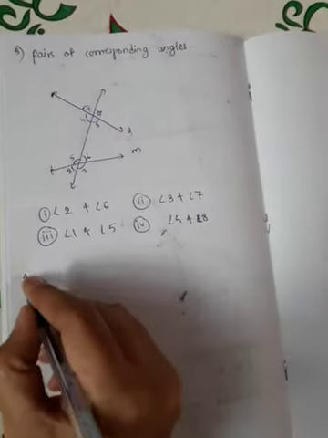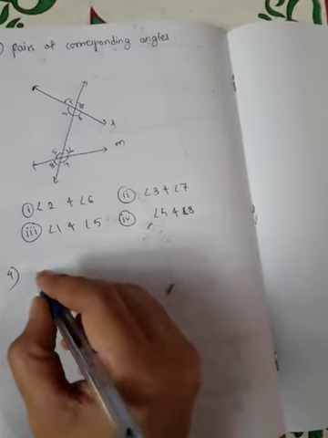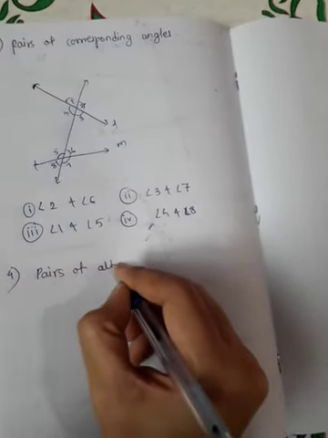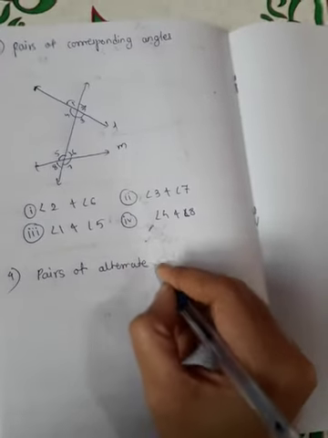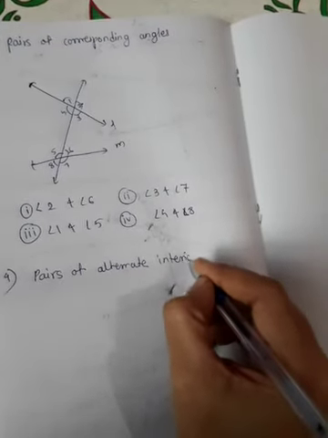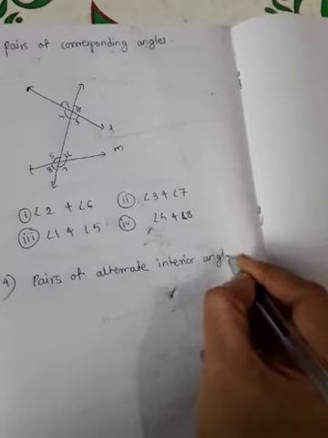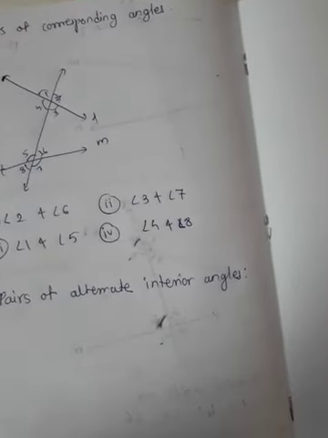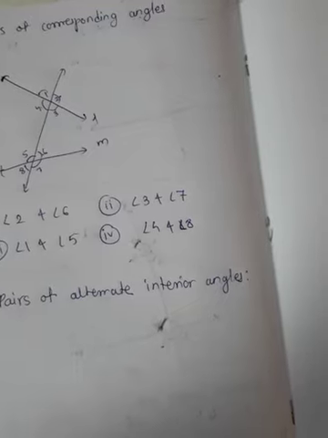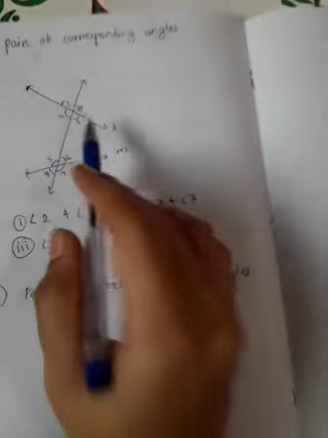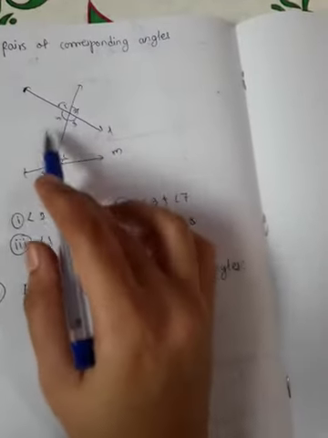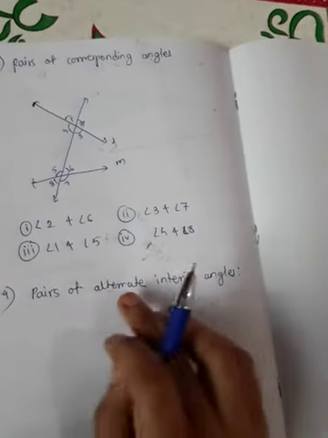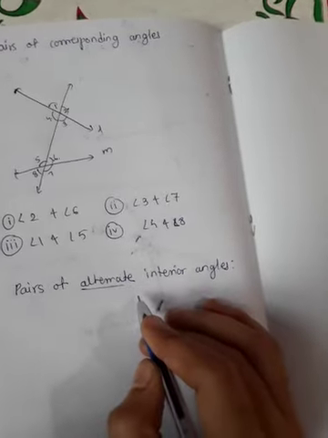Now see the fourth type: pairs of alternate interior angles. We know what the interior angles are: 3, 4, 5, 6. Now we have to find pairs of alternate interior angles.